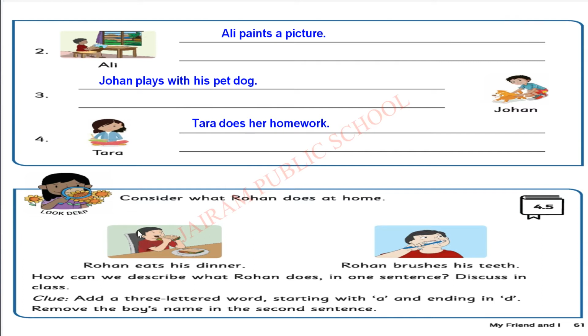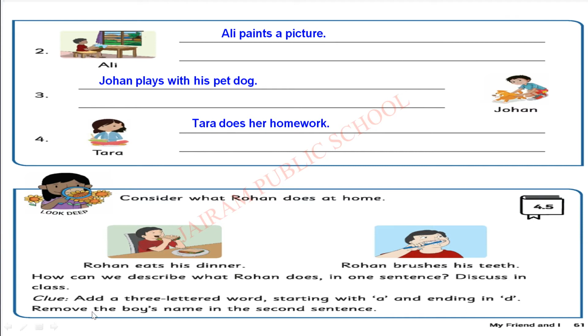Okay, Look Deep activity. Consider what Rohan does at home. Look at both pictures. Rohan eats his dinner. Second picture, Rohan brushes his teeth. How can we describe what Rohan does in one sentence? They have given two actions as two sentences, but we are going to change these two sentences into only one sentence. How can we do that?